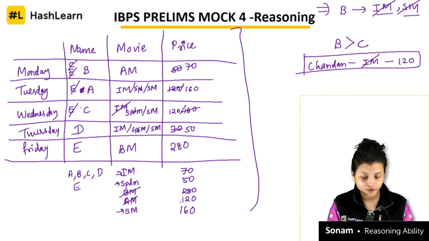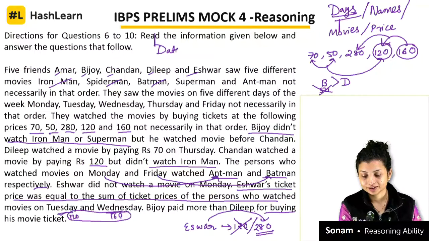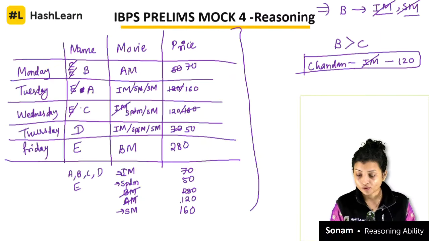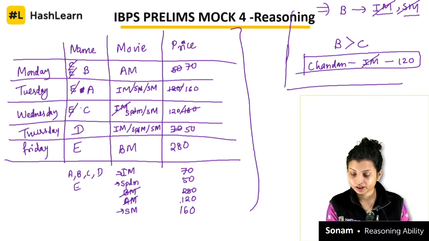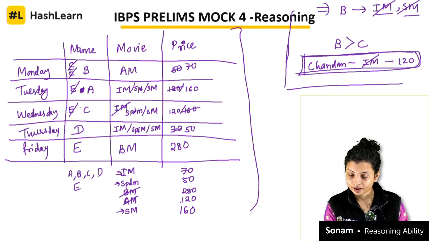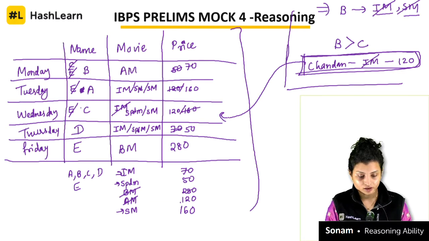So the main purpose of showing you this question is how to do the question on data arrangement. This type of question is called data arrangement, and the best way of solving such questions is to always write the extra information on the side. Whenever you write the extra information aside, it becomes easy for you to fit the data in the table. Let's say if I am talking about this row, and I have already written this row, I can easily fit it over here, right, or somewhere here, correct? So let's solve the question.